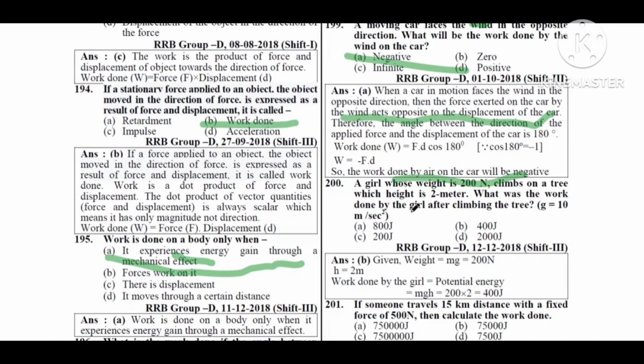Next question. A girl whose weight is 200 Newton climbs a tree which is 2 meters high. What was the work done by the girl after climbing the tree? Weight is equal to mg. So work done is equal to potential energy, mgh, which is 200 into 2, 400 joule. Option B, 400 joule, is the correct answer.